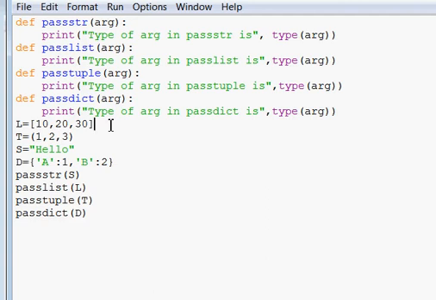Here a variable is created in the memory of type list, and after it statement 2 will execute, of tuple. A tuple will be created in the memory. After this a string will be created in the memory with value hello, and now a dictionary will be created with 2 keys and their respective values. So the fifth statement is pass str. Your control will go to this function, and S is having hello and arg will have value hello.